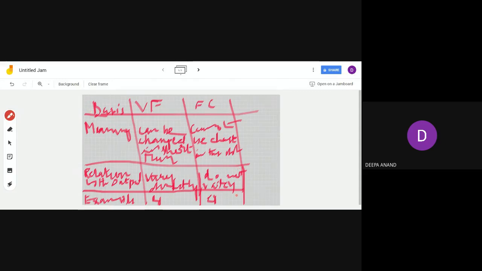Is it clear? The difference between variable factors and fixed factors, once you understand the meaning, you can differentiate it. Always write in this way. Full weightage you will get. Understand it, and if you can't make the basis, no issue, you write it point-wise. Is it clear to you?